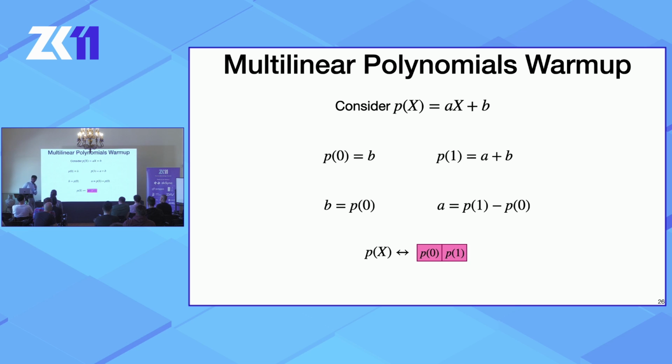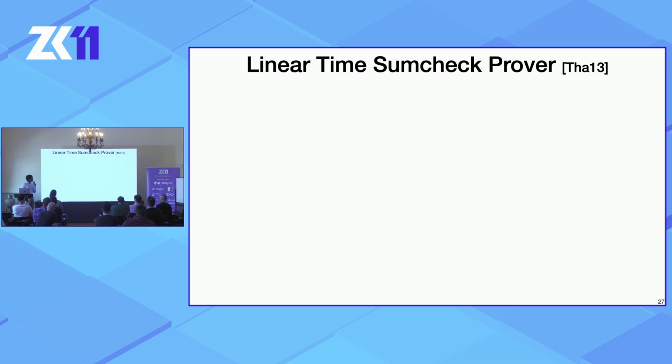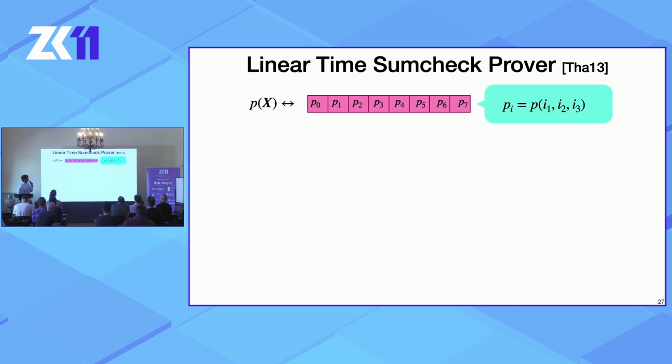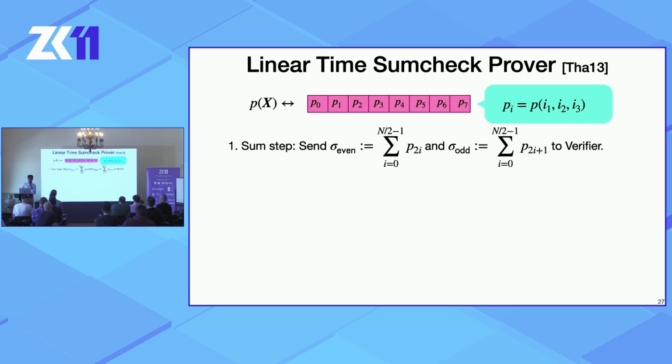What this means is that a multilinear polynomial can be represented equivalently by its coefficients or by its evaluations over the Boolean hypercube. In particular, a multivariate multilinear polynomial, let's say something with 3 variables, can be represented by a table of size 8. In particular, p_i in this table is the evaluation of p at I1, I2, I3, where I1, I2, I3 are the binary decomposition of i.